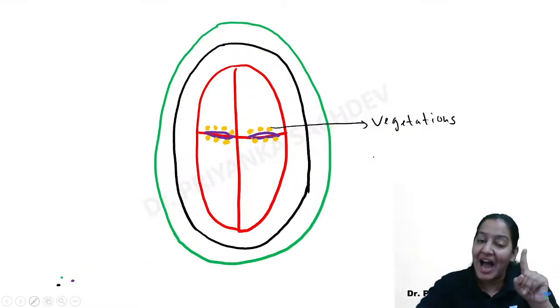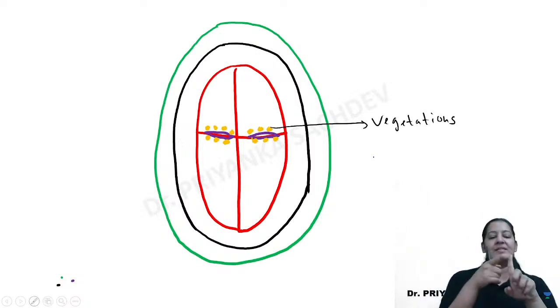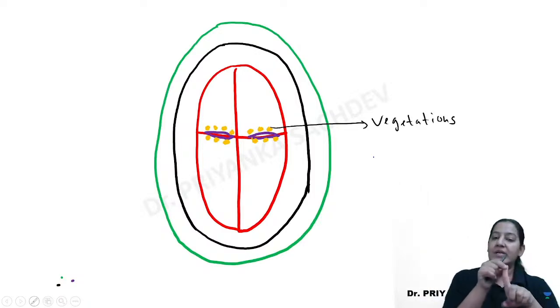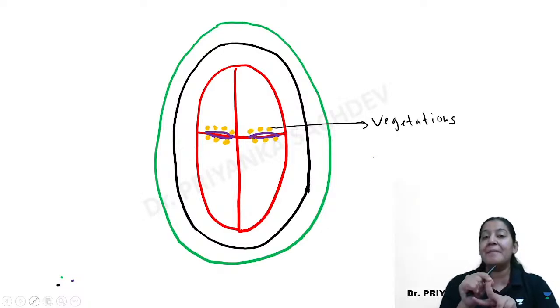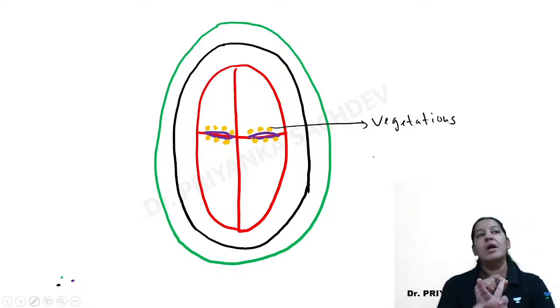So the reason here is hypercoagulability. What is the reason in rheumatic heart disease? The reason for vegetations in rheumatic heart disease is rheumatic fever. That is molecular mimicry and cross reactivity of antigen antibody reaction. What is the reason in Libman-Sacks? The reason in Libman-Sacks is SLE. What is the reason in NBTE, non-bacterial thrombotic endocarditis? The reason here is hypercoagulability of the blood, which leads to thrombus formation. Crystal clear concepts. Shall I proceed ahead?